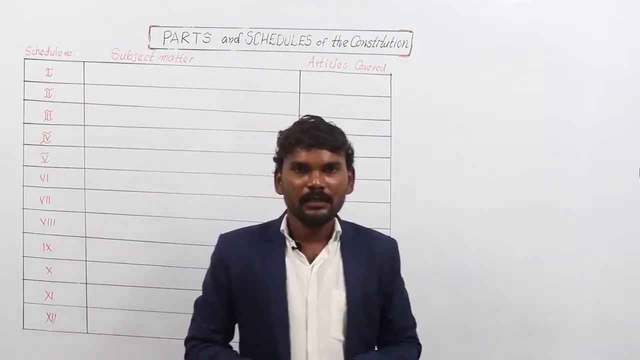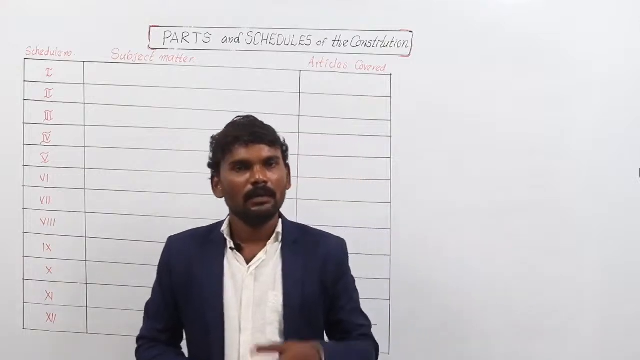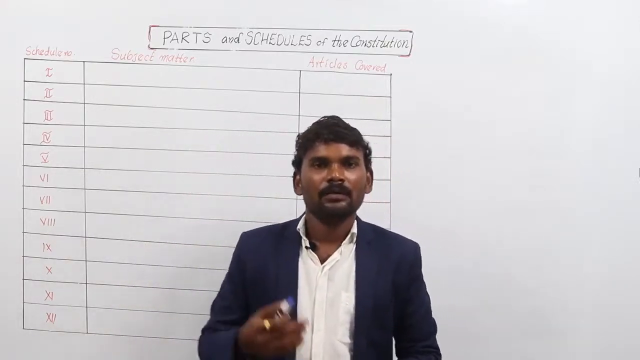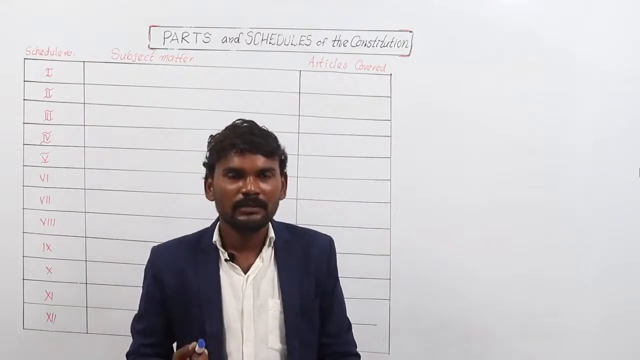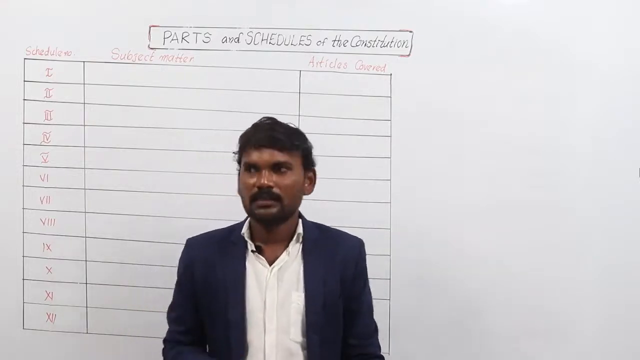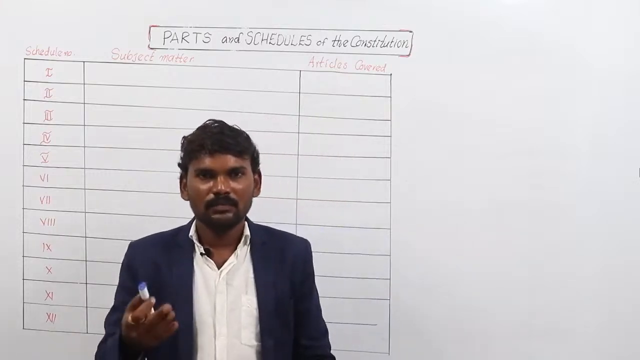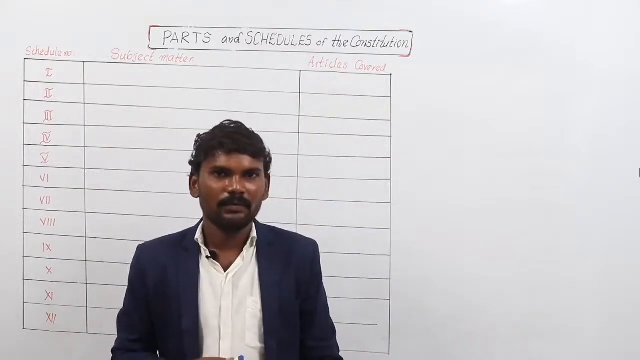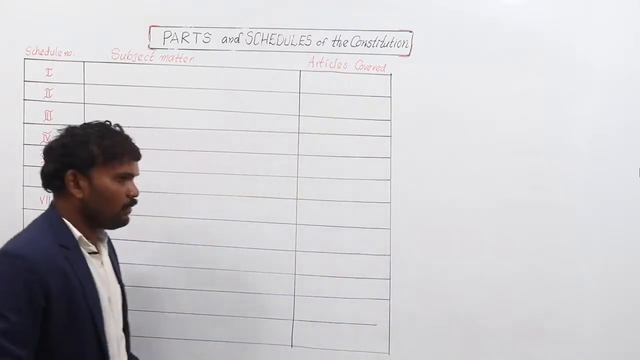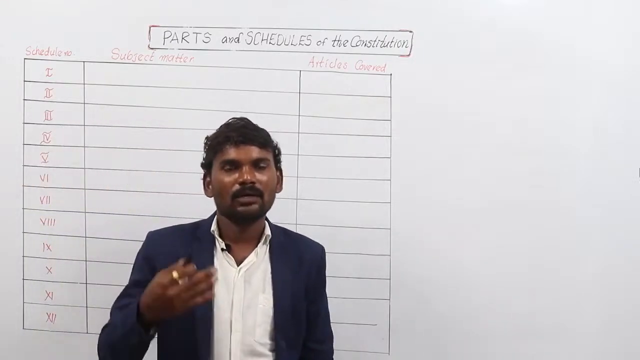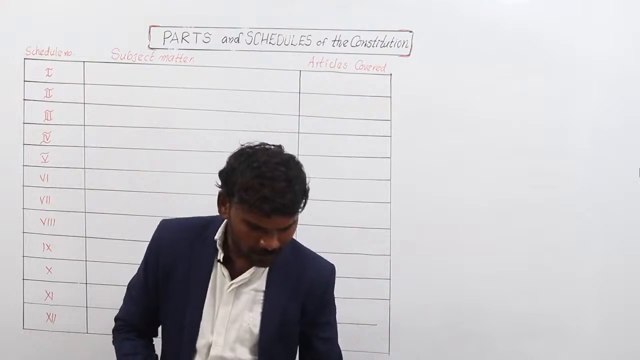In original Constitution of India, there are 8 schedules. Later, 4 new schedules were added to the Indian Constitution. Right now, we have 12 schedules in the Indian Constitution. So let us discuss what are the various types of schedules, what subject matters they consist of, and what are the articles covered. Coming to the first one, schedule number 1 deals with the names and territories of the states and union territories in India.